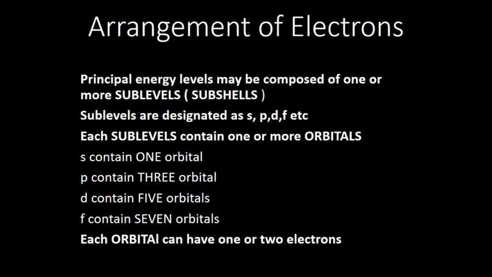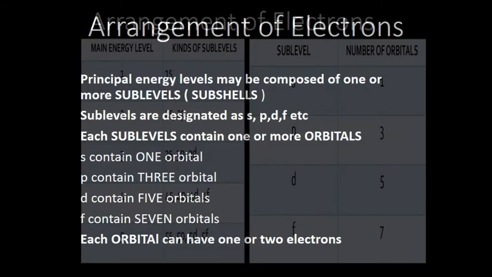Again, these orbitals can accommodate a maximum of 2 electrons, so they can accommodate either 1 or 2 electrons.